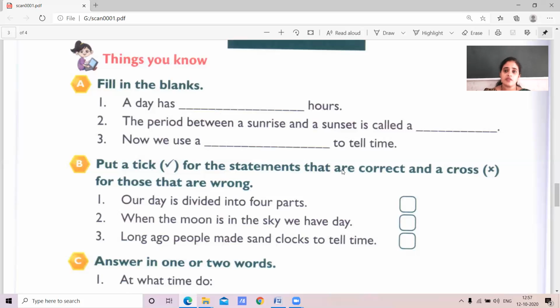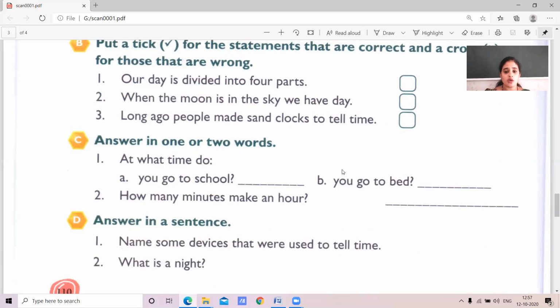Yes, we have to put a tick for it. Okay. Our day is divided into 4 parts. That is wrong. Cross it. When the moon is in the sky, we have day. It is wrong. Cross it. Long ago, people made sand clocks to tell time. It is correct. Put a tick.